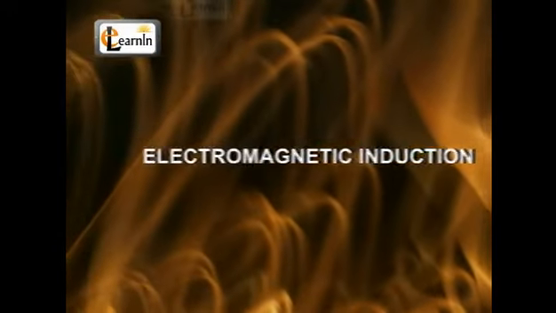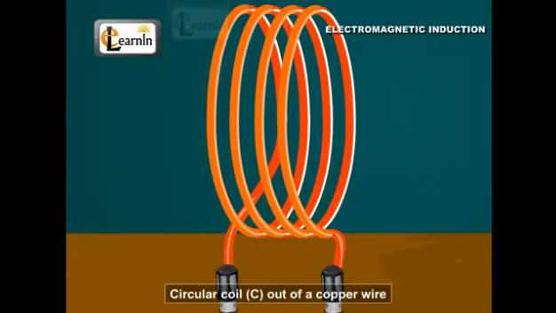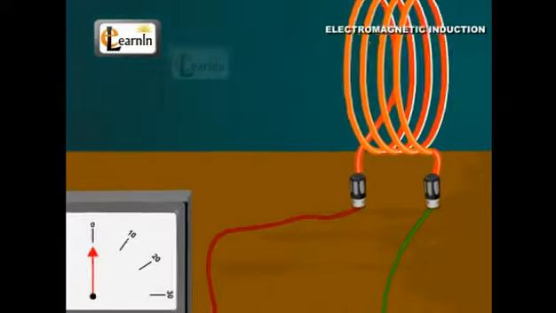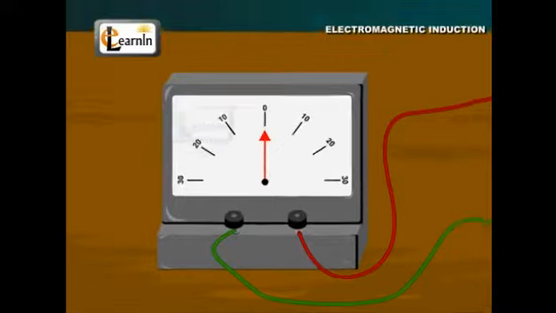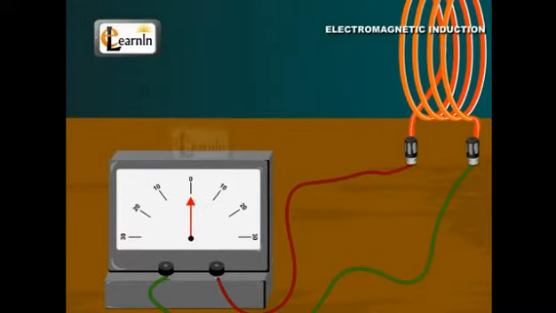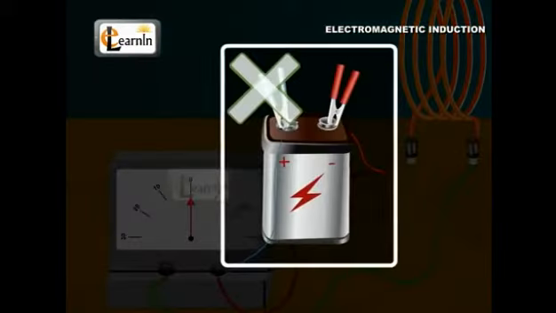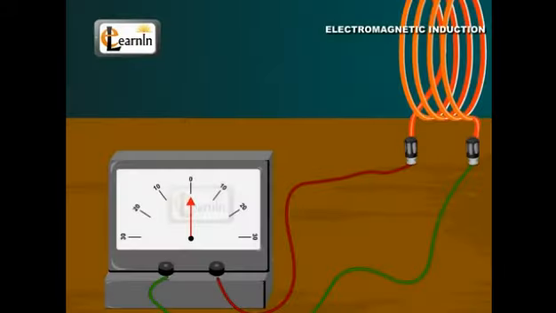Electromagnetic induction. Prepare a circular coil out of copper wire. Connect the two ends of this coil to the two terminals of a sensitive galvanometer with the scale having 0 at the center. This closed circuit is shown in the diagram. Note that this circuit contains no source of electricity and the galvanometer shows 0 reading initially.